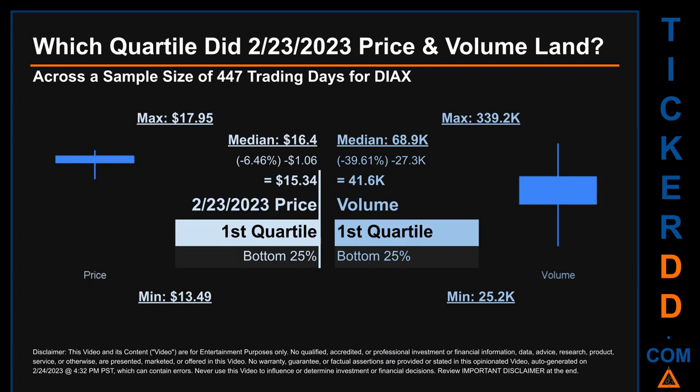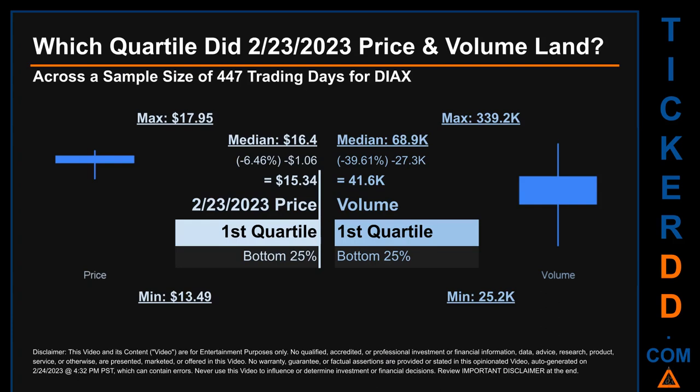The day's volume landed within the first quartile, at the bottom 25% of all sampled daily volume, which saw a max daily volume of 339.2 thousand and a minimum of 25.2 thousand. Quartiles tell us about the spread of a data set by breaking that data set into quarters, just like how the median breaks the set into half.